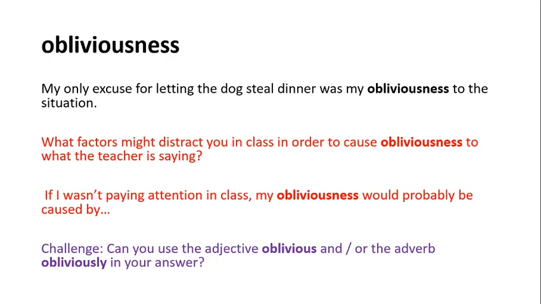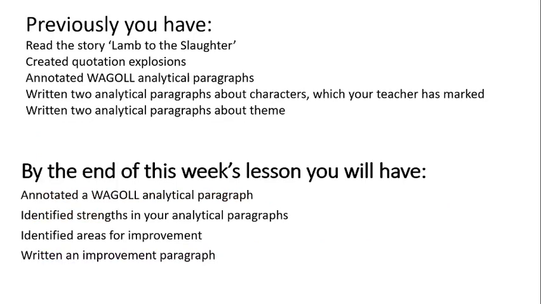Okay, let's go over what we've done previously. We read the story, we did some quotation explosions, you annotated a WAGOLL analytical paragraph, you've written 2 analytical paragraphs about characters, one about Mary Maloney, one about Jack Noonan, which your teacher has marked. You've written 2 analytical paragraphs about theme, which you did last week with Mrs. Gotham Ramond. This week, we're going to be annotating another analytical paragraph.